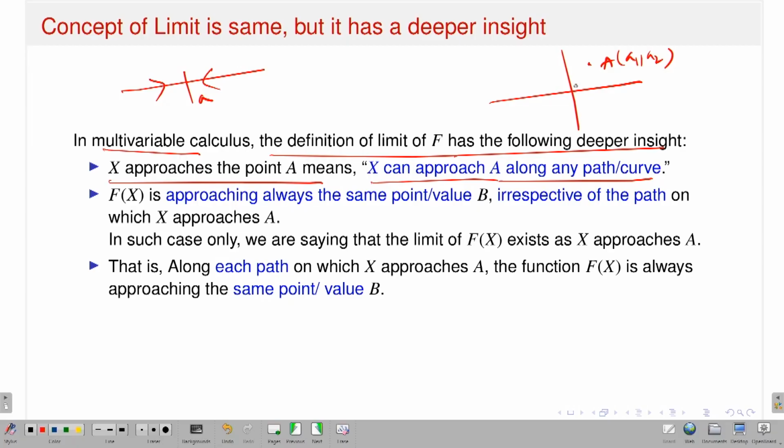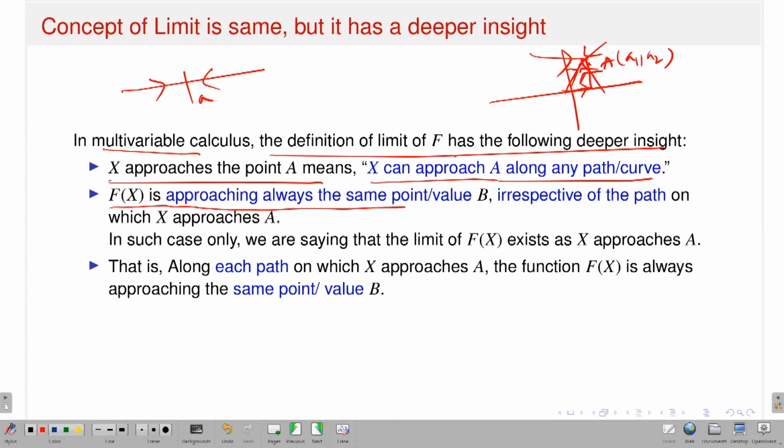I can approach A in this direction, in this direction, I can go in this way and then go back, and then I can come in this direction. So there are infinitely many ways I can approach capital A, at least in R2. This is the picture I have drawn in R2. Similarly in R3, Rn, there are infinitely many ways I can approach A.